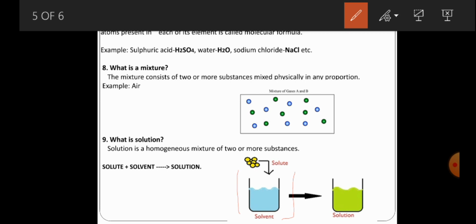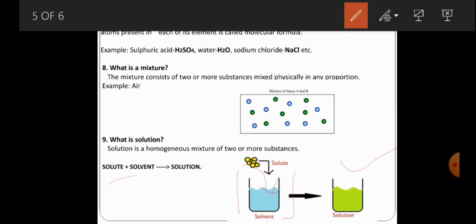For example, you take sugar or salt, or any other solid particles. You consider sugar as a solute here. You add sugar as a solute into the solvent, water. Finally the sugar molecules dissolve in the solvent, water, and we get a type of solution. That solution is what we call a sugar solution.